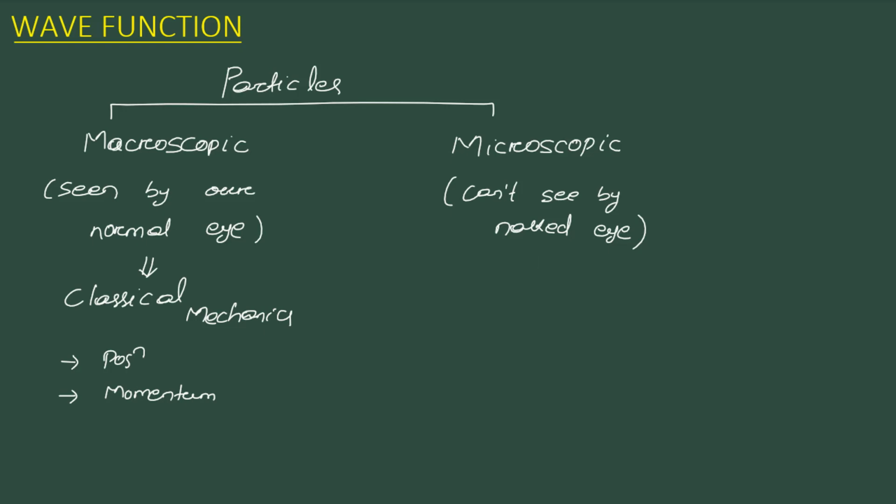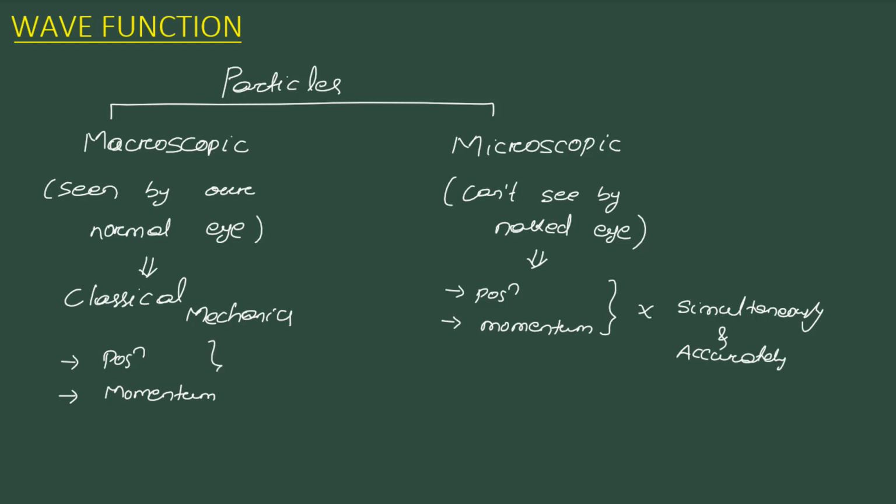But in microscopic particles, we cannot find position and momentum simultaneously and accurately. The macroscopic particles are called localized particles, that is, the particles whose momentum and position can be found simultaneously and accurately. It's called a localized particle. Then how can we find out the position and momentum?